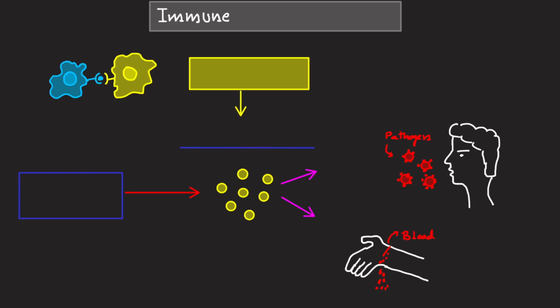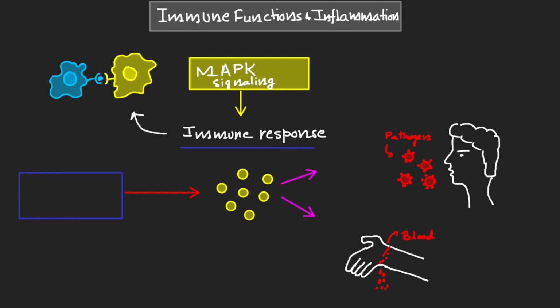The next one is immune function as well as inflammation. Immunity as well as inflammation, they are interrelated. When MAP signaling is activated, that is very integral for the immune response also. Immune cells also have the MAP kinase signaling that plays an important role in